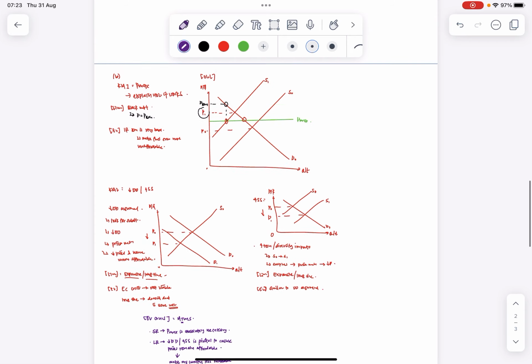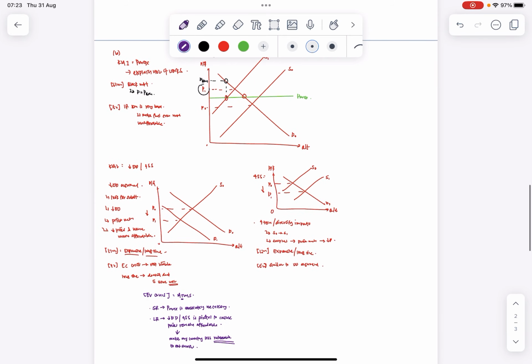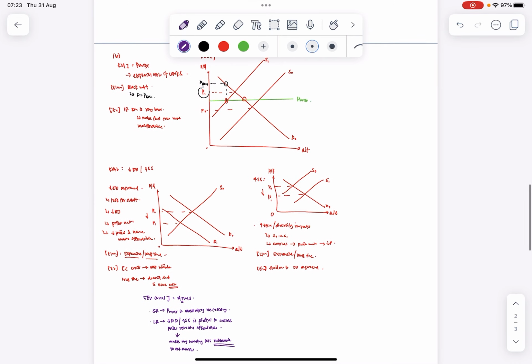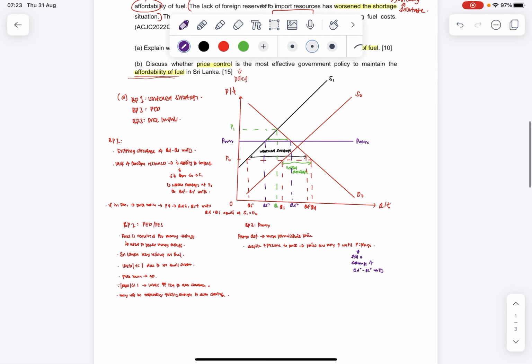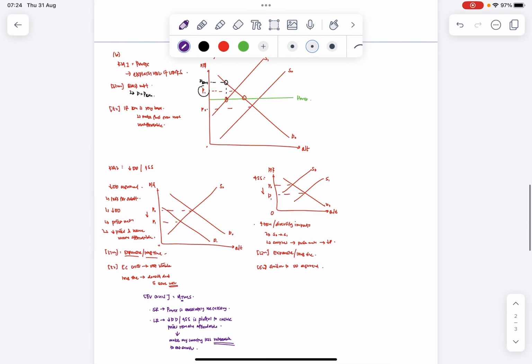I'll give you a few minutes to copy down. I'll take a picture or whatever. But generally, that's all we have for this demand and supply question. I think part B is rather standard, but the one that we want to focus on here is more of part A because it's more of an interesting question.